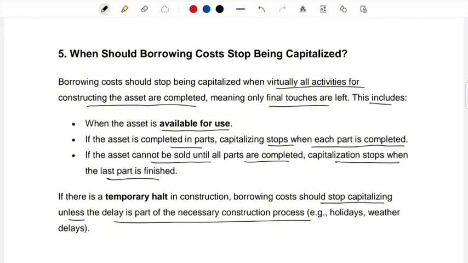It is that strict. But if the delay is a part of the necessary construction process, for example holidays, weather delays, or unforeseen circumstances, in that situation you can continue to capitalize the borrowing cost. All right, if it is necessary. If it is not necessary, and something has happened, if there's a temporary stop, you must stop capitalizing as well.